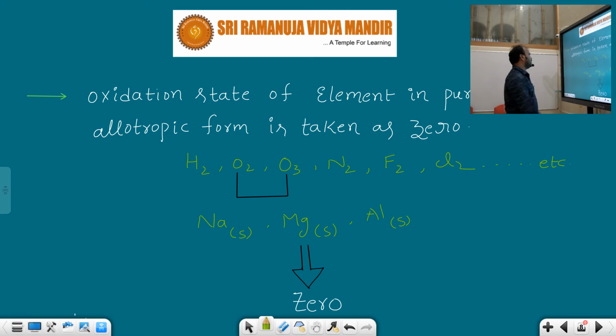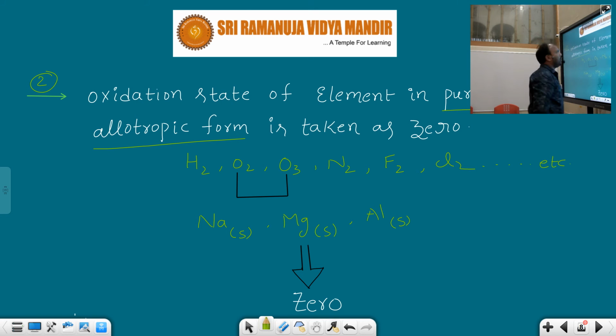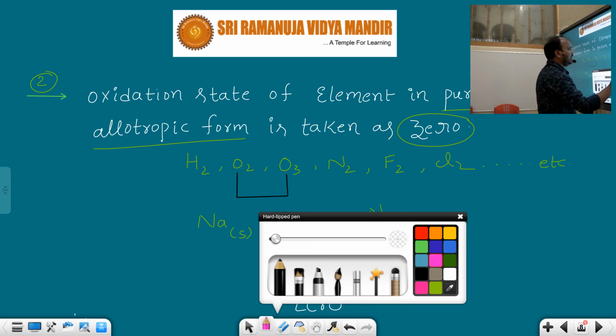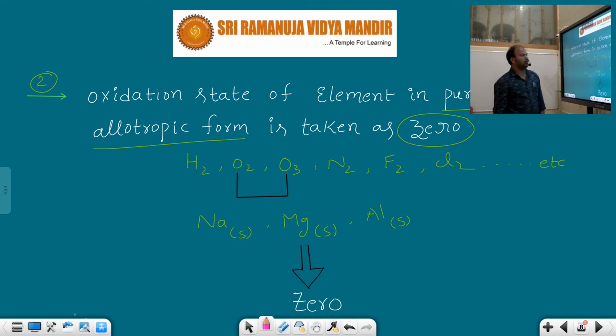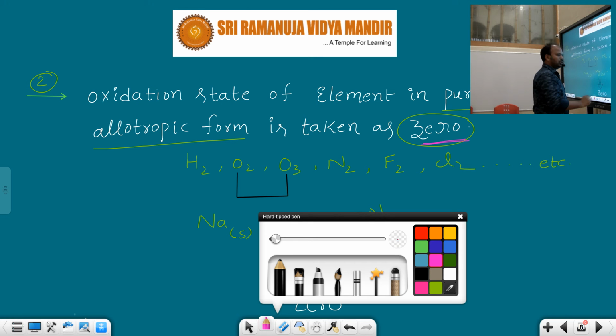Next point. Second point: oxidation state of an element in pure allotropic form, that means in the elemental form. Pure form means the elemental form in which those elements occur in nature. That is considered as elemental form. So the oxidation state of an element in pure allotropic or elemental form is taken as how much? 0. Whenever the element is available in elemental or allotropic form, its oxidation state value is 0.